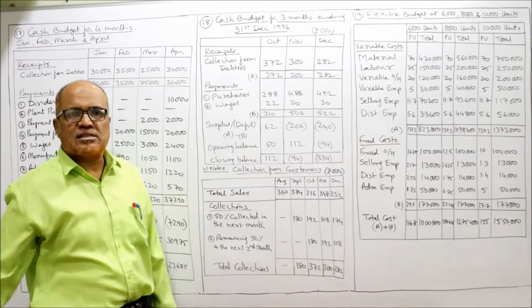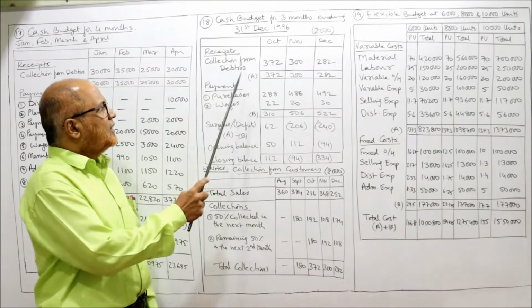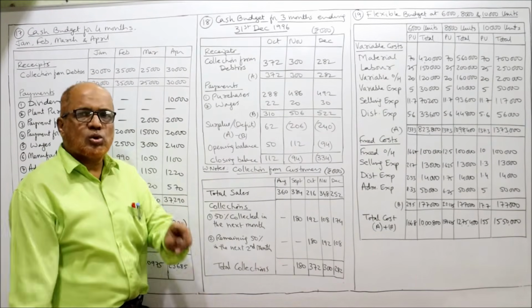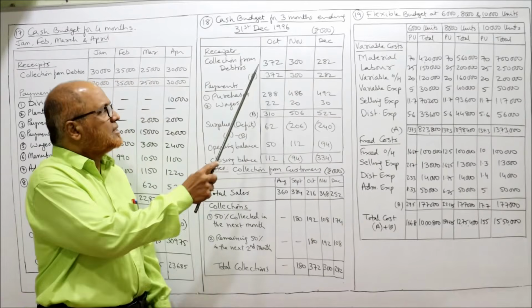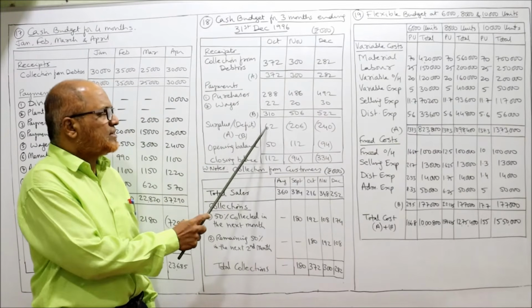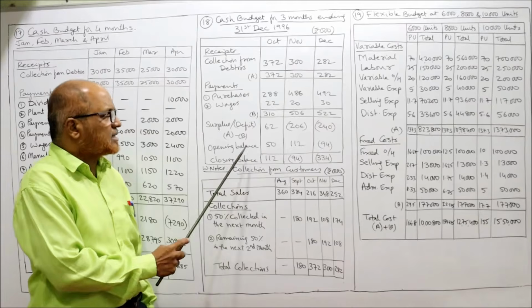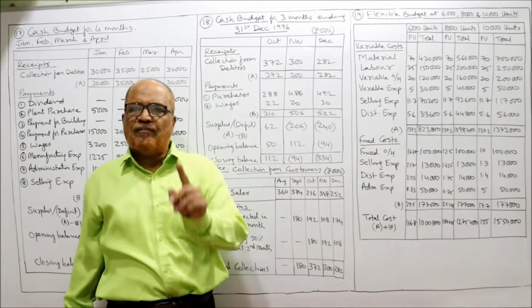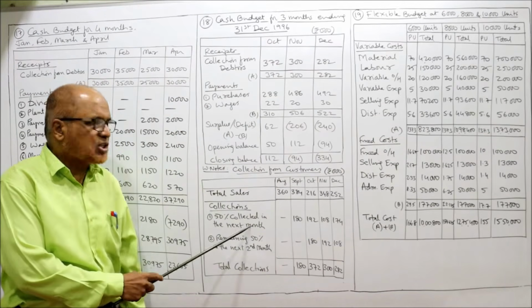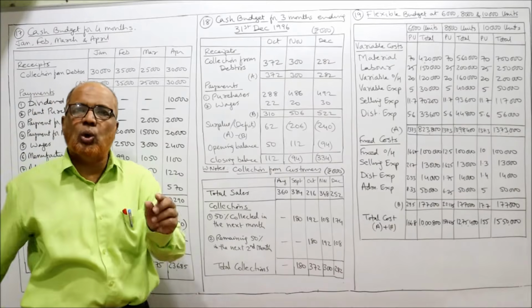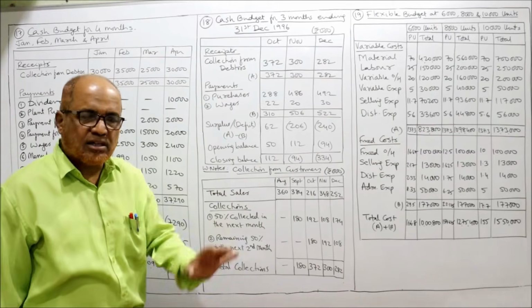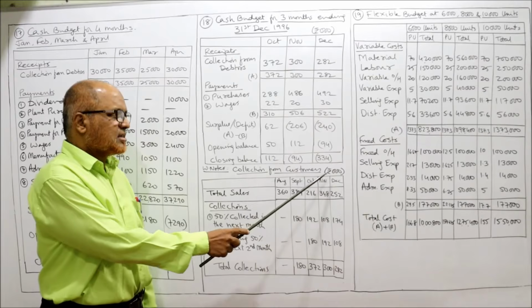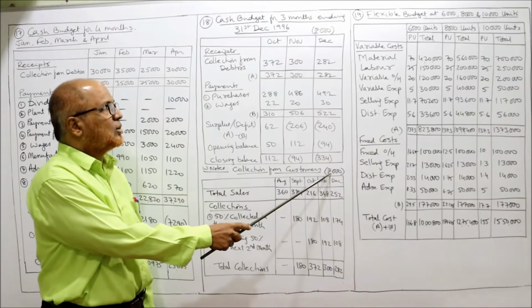Receipts: collection from customers, only 1 receipt. Then payments: purchases and wages, only 2 payments. A is receipts, B is payments, surplus or deficit is A minus B, then opening balance and closing cash balance. This is the format. The first calculation is the collection from customers. In the working note, I have made the correction. Concentrate here: collection from customers, rupees in thousands.